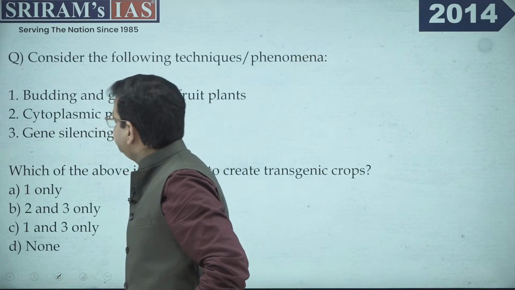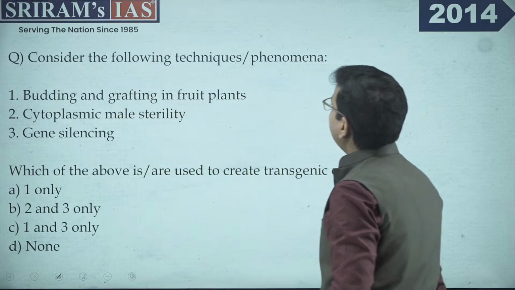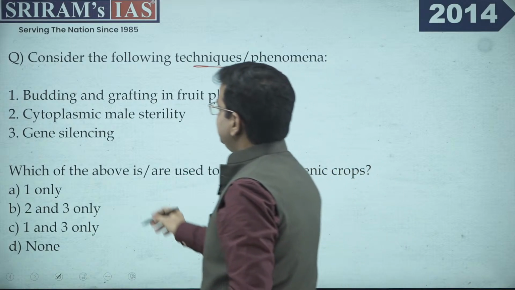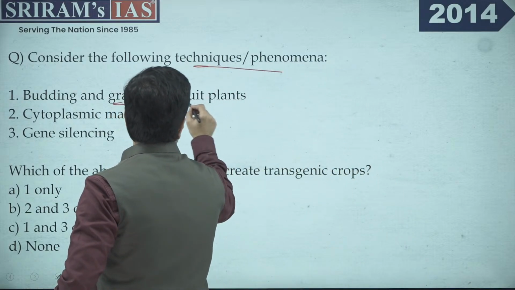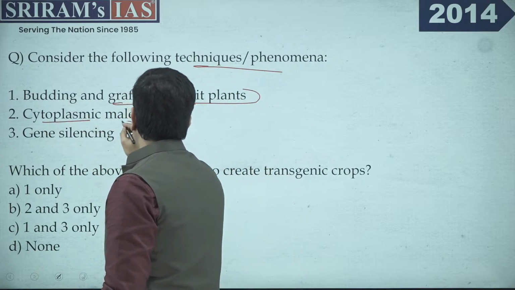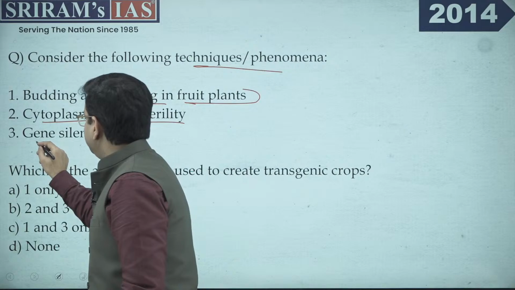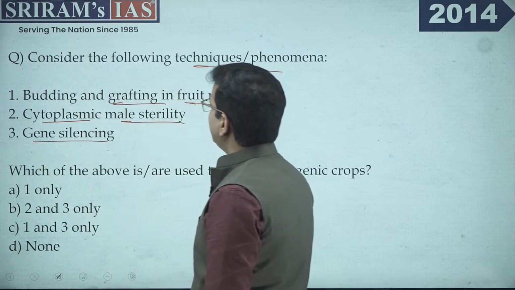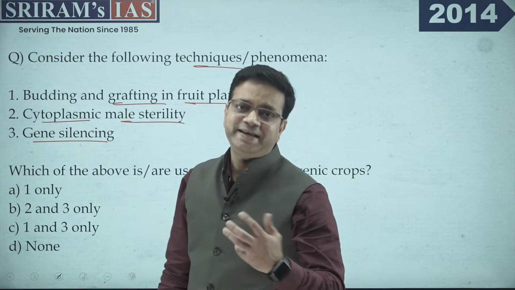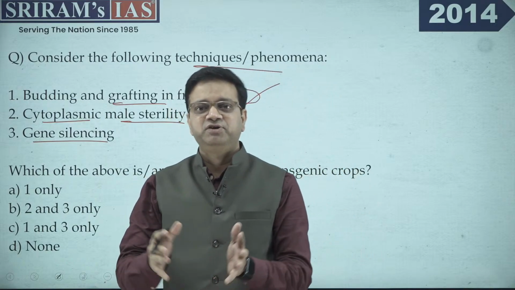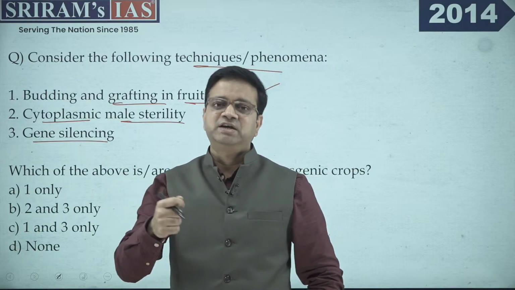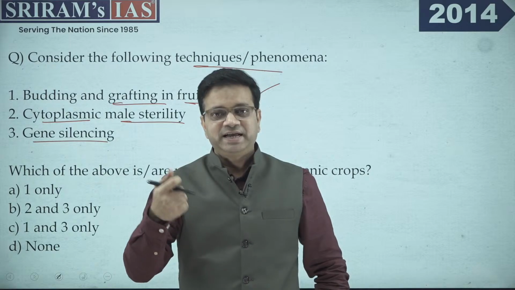Now moving ahead with the other question: consider the following techniques and phenomena, right? What are the techniques and phenomena? First is budding and grafting of a fruit plant. Second is cytoplasmic male sterility. And the third is gene silencing. Now, if you look at budding and grafting in a fruit plant, this is nothing short of a technique, usually a basic phenomenon taking place for fruits and plants. Grafting is something you must have studied in NCERT for class 9 and 10, right?